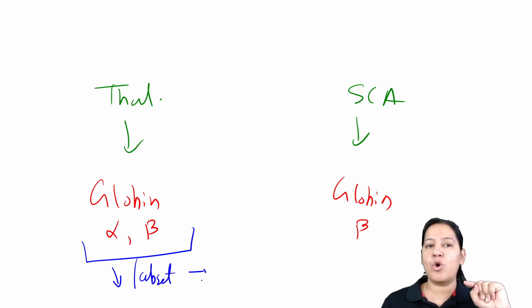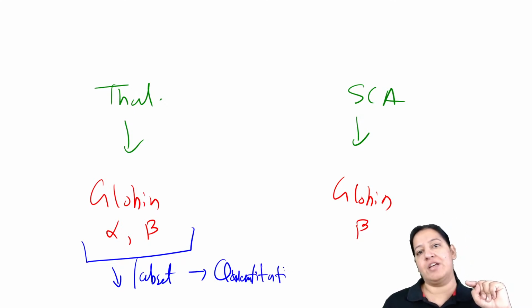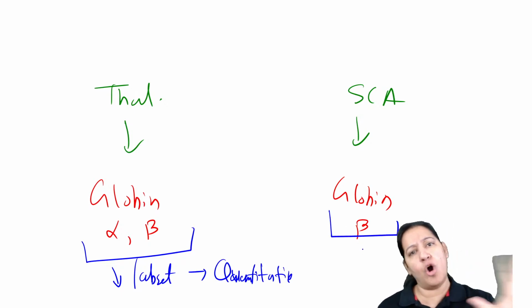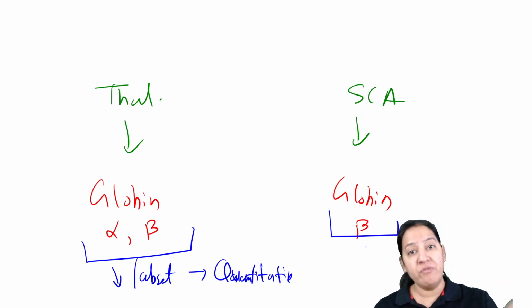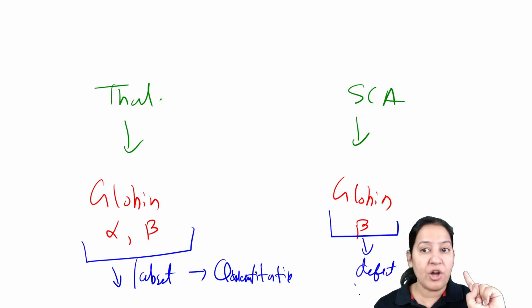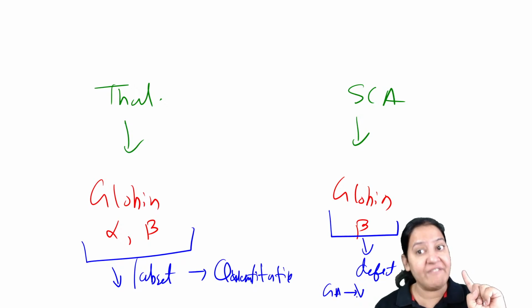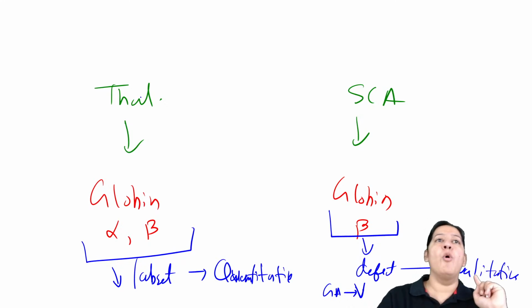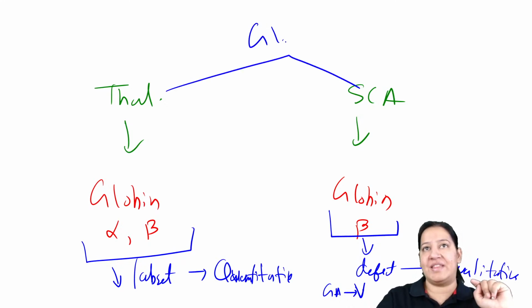So that is known as a quantitative defect. Quantity is less. But here, beta globin is not less. It is normal, as much as there should be. But whatever is formed is defective. It is not normal. Instead of glutamic acid, it has valine. So the quality is defective. So it is known as a qualitative defect. Both these disorders are known as globinopathies. Have you got it?